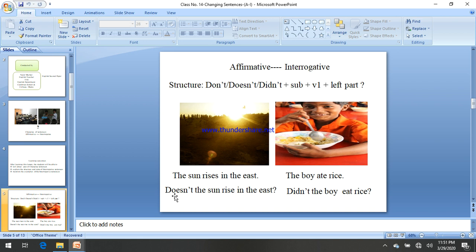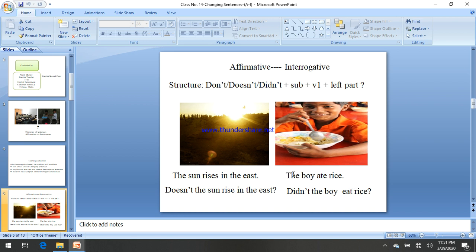So doesn't according to the structure, then the subject the sun, then verb 1 rise, and then the left part in the east, and then by following the structure there is a question mark. You have to see this again and again. Okay, let's see: the boy ate rice.